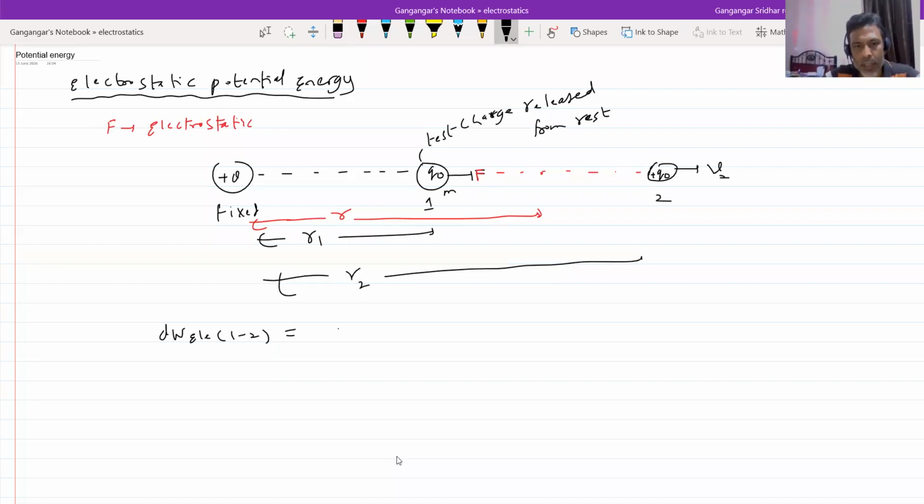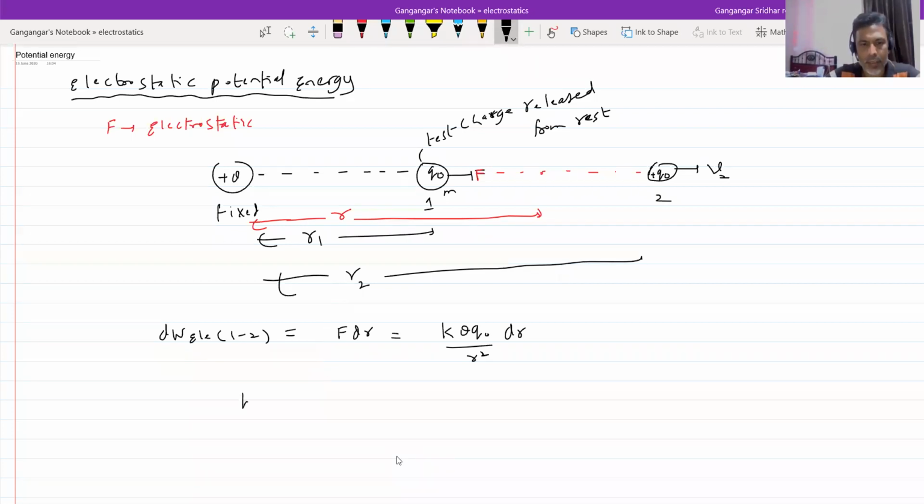should be equal to F into dr. So what is F? K Q Q naught by R square into dr. From where to where is it being shifted? From R1 to R2. I'll bring the limits in the next step.